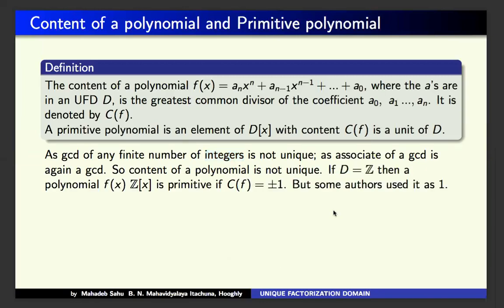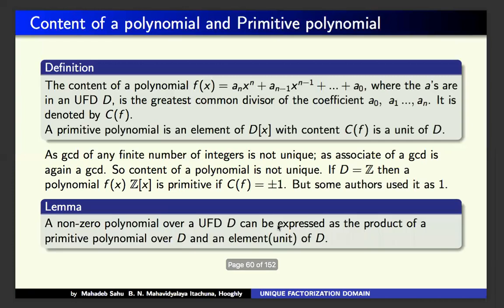If D equals Z, then a polynomial f(x) belonging to Z[x], that means a polynomial over the integers, is primitive if c(f) equals, by definition, plus or minus 1, because in Z the unit elements are nothing but plus and minus 1. Some authors use it as 1. I am leaving these differences; I am going to take this definition of primitive and content.